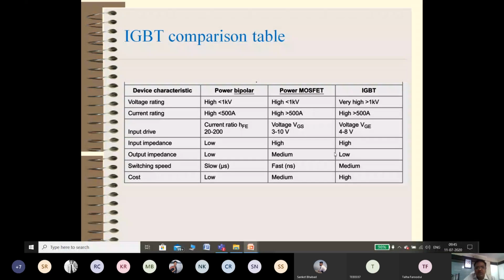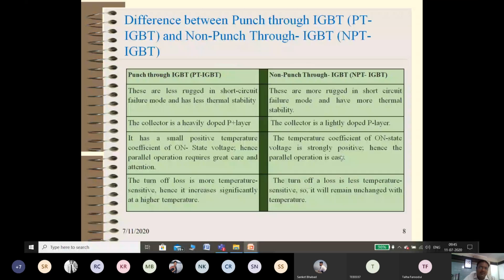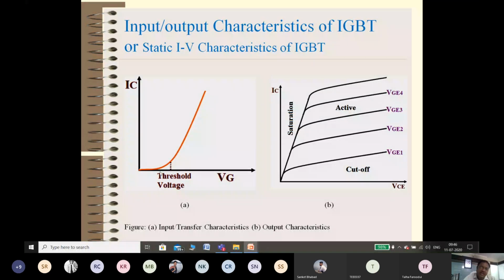As it turns on, the current increases exponentially. This is shown in the transfer characteristics, or input characteristics, of IGBT. It is very simple. As you increase the voltage greater than VGT, the threshold voltage, your current increases. If the voltage is less than VGT, the current is ideally 0; practically a very small current flows.